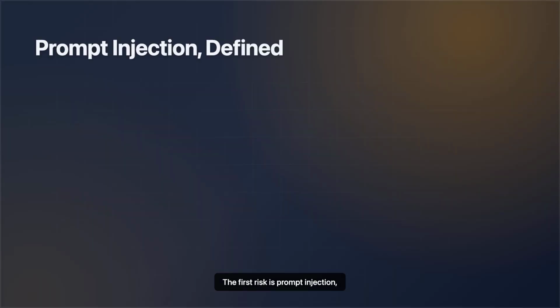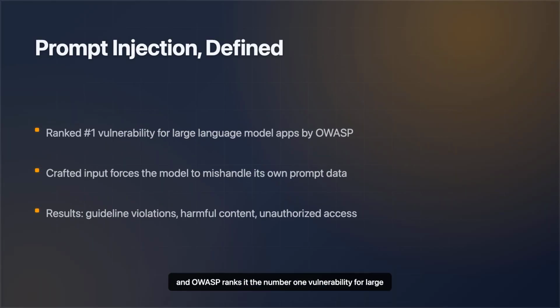The first risk is prompt injection, and OWASP ranks it the #1 vulnerability for large language model applications. The mechanism is specific. Crafted input forces the model to incorrectly pass prompt data to other parts of itself. That internal misdirection is what causes the downstream problems: guideline violations, harmful content generation, or unauthorized access. One terminology note worth catching: OWASP LLM 1 2025 treats direct prompt injection and jailbreaking as synonyms in its official taxonomy. We'll look at a practical distinction between them in a moment.